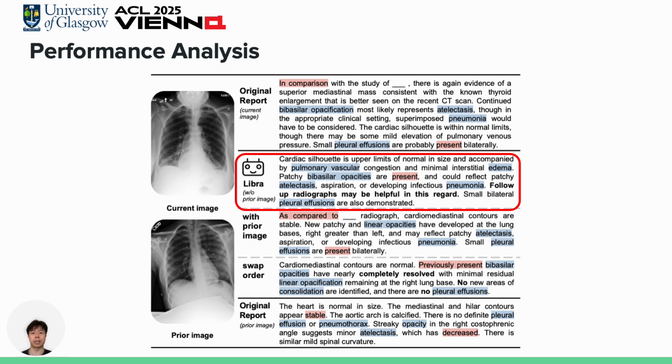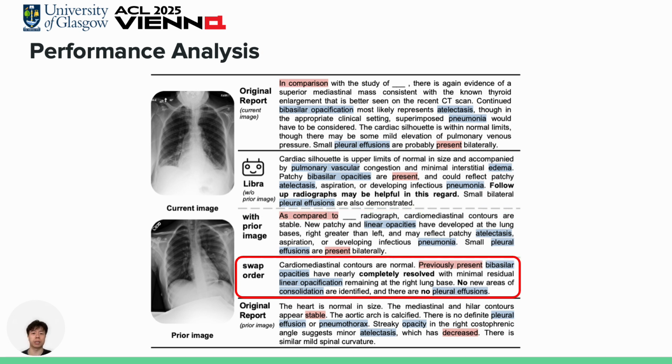Here is an interesting case corresponding to the temporal hallucination type I mentioned before. In single image inference, the model generates a report based only on the current image without additional useless information. If we provide prior images, the report will incorporate the temporal phrases, like "as compared to," simulating how radiologists compare scans to write the radiology report.